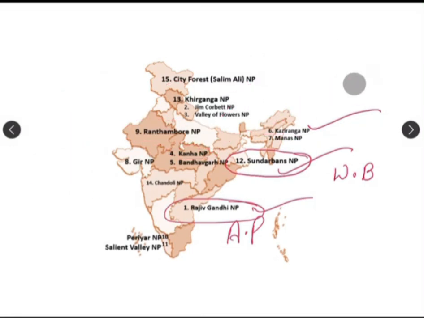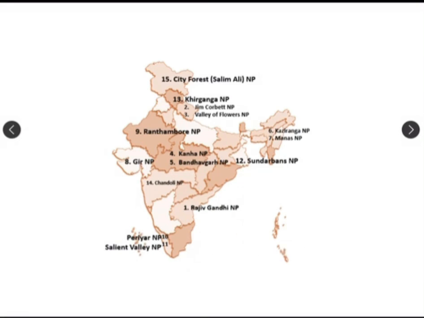And one more thing I want to add here: all the information I have provided in this presentation is important for your examination. But when you need to plot these things on the map, you just need to learn the location of that particular place which is being asked in the question.